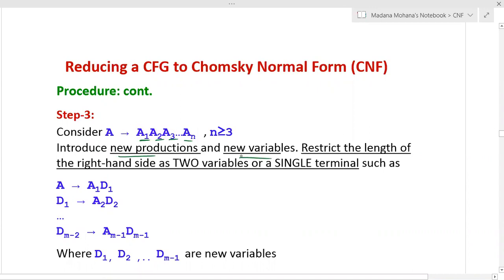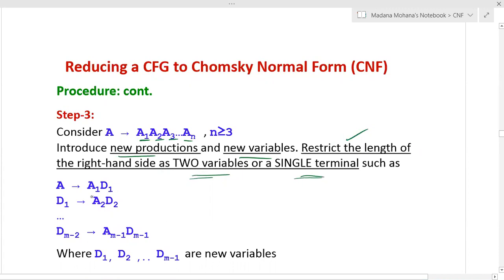By introducing a new variable followed by a new production, we split the number of variables in the right hand side. The intention is to restrict the length of the right hand side to 2 variables or a single terminal.